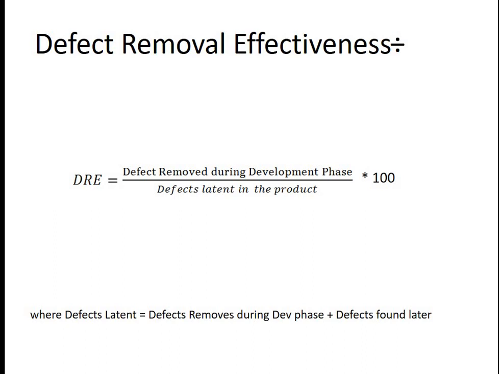So both of these give you a clear-cut idea of what the latent defects basically are.